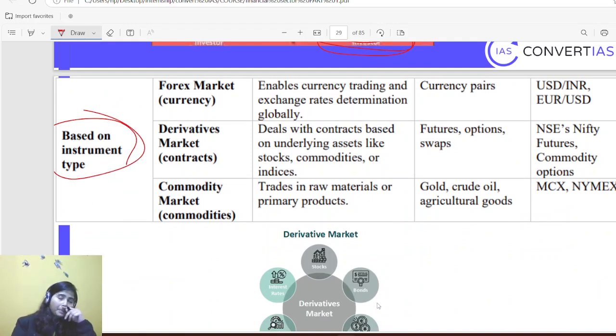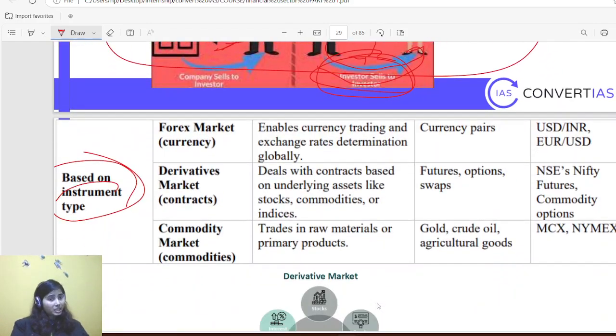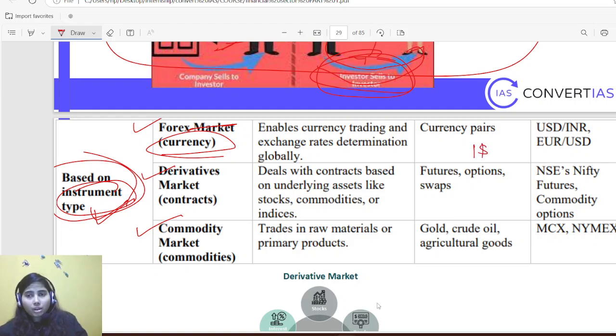So capital market based on issuance has two types, primary and secondary, but based on instrument type, which kind of instrument we are trading in the capital market, there are three types. First is the forex market, second is derivative, third is the commodity market. In the forex market, currency is being traded. Even in today's news, $1 is equal to 87 rupees right now. So our currency is being depreciated on a larger scale. It is in depreciation mode right now.